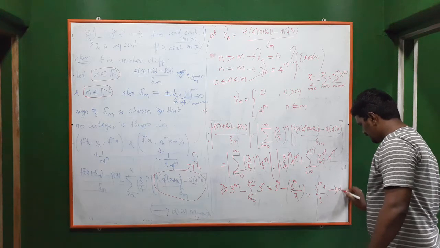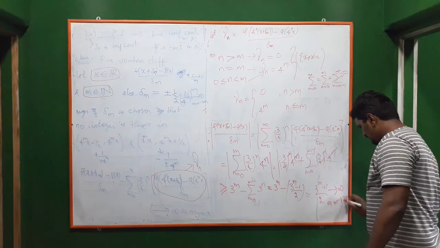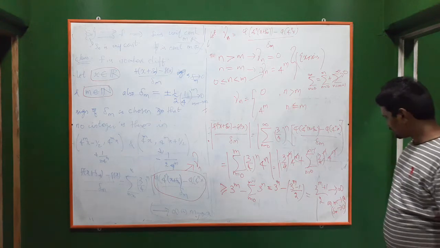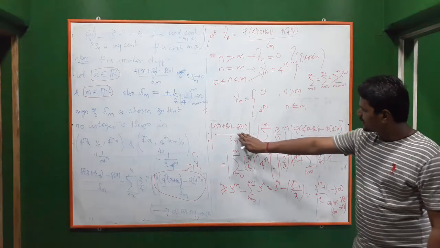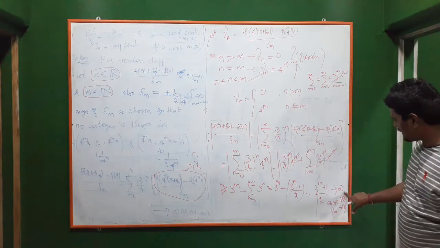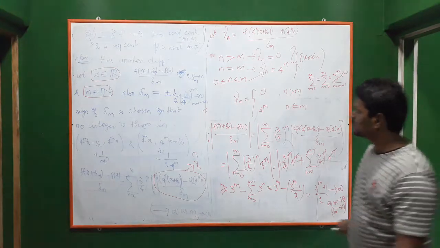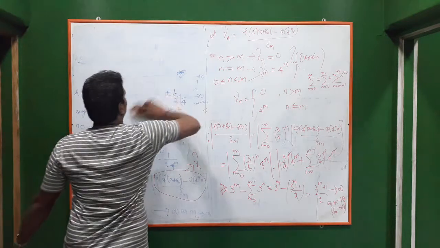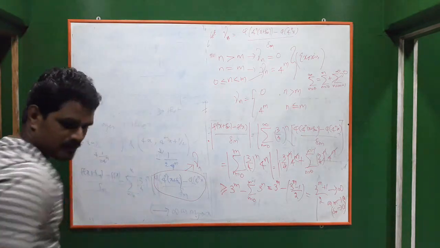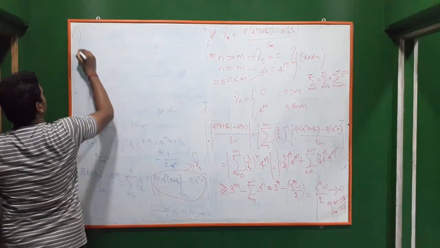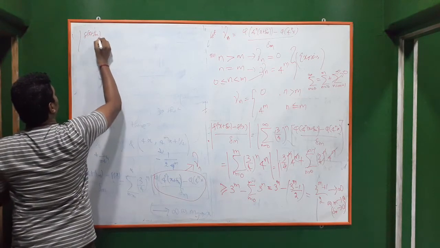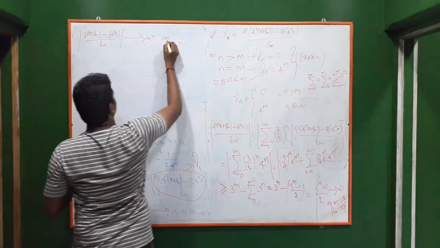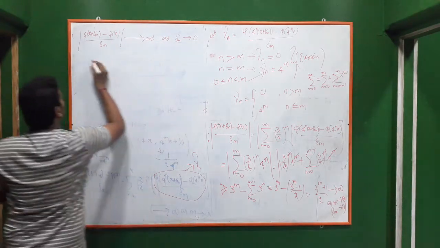This goes to infinity as m goes to infinity. As m goes to infinity, it's nothing but as delta m goes to 0. So this ratio goes to infinity as delta m goes to 0. What is the conclusion? f of x plus delta m minus f of x by delta m goes to infinity as delta m goes to 0.